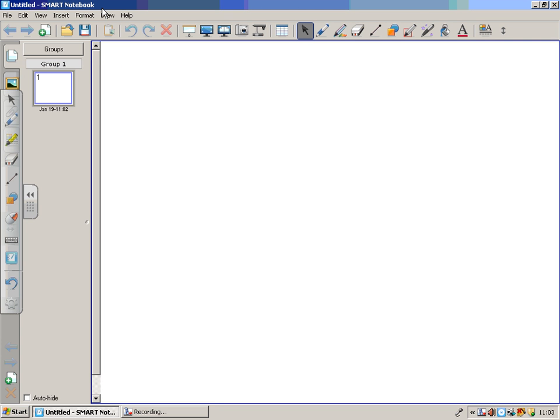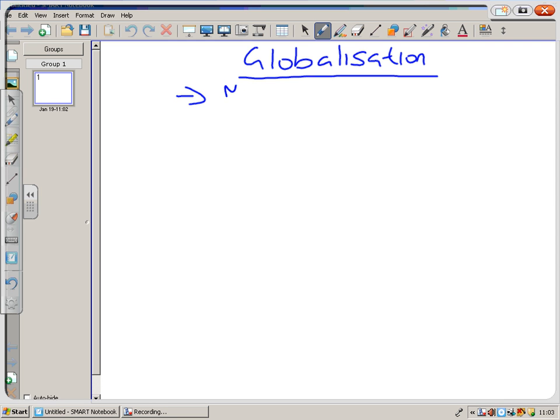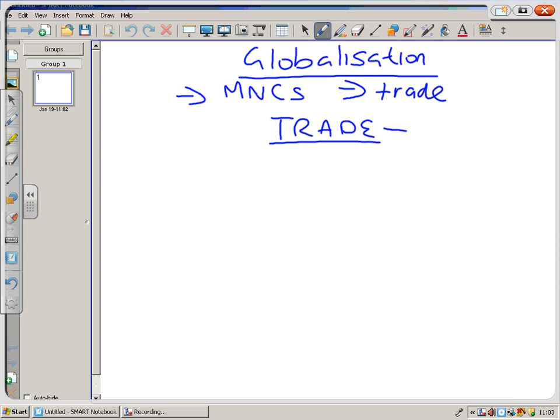So this is the second presentation for topic 6, globalisation. We know that there are two important aspects of globalisation, as we said in the last presentation: that globalisation involves a growth in multinational corporations and a growth in international trade. What I want to focus on in this presentation is trade, so the economic justification for trade. So why do we do it?